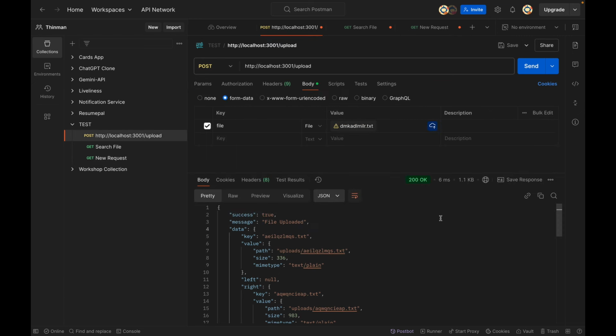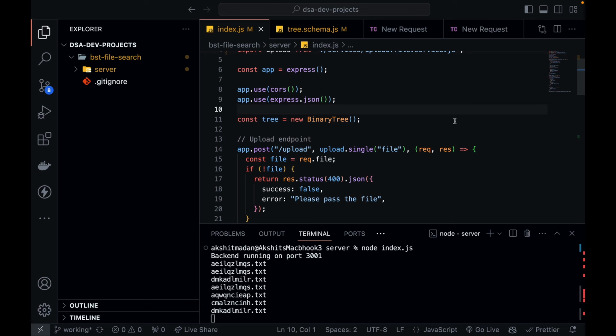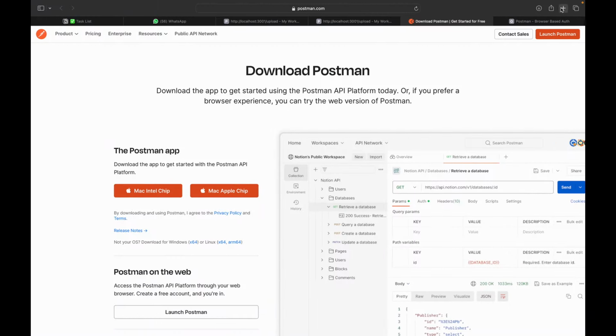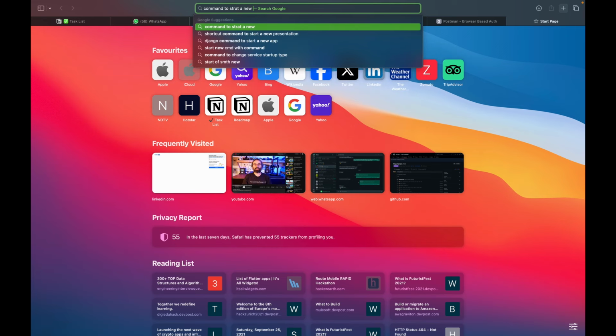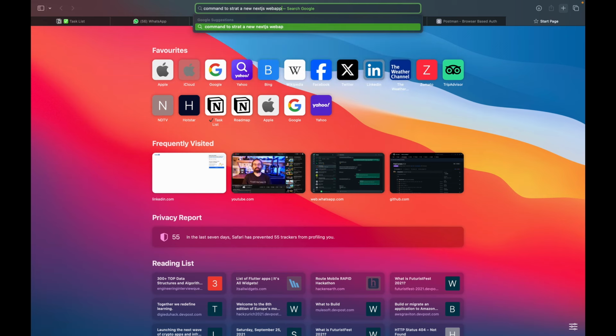Now let's go ahead and start creating the client side using Next.js. Okay, so now let's go ahead and create a Next.js app. And I don't know how to create a Next.js app. So let's go ahead on the internet and search the command for it. Command to start a new Next.js web app.